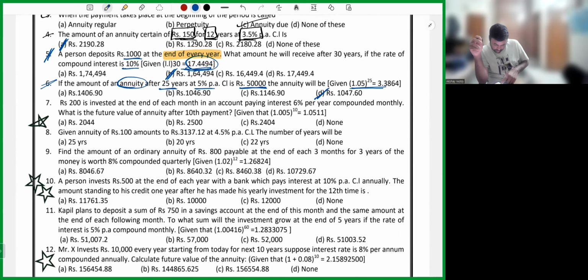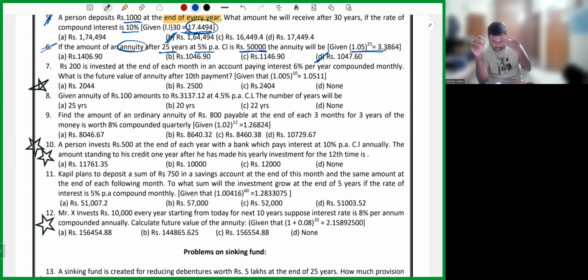Now, let's go for the next one. Let's try solving the 7th one. He is telling 200 is invested at the end of each month. He's telling end. End means, what is end, my dear friends? End simply refers to ordinary annuity. Paying an interest of 6% per year, compounded monthly.